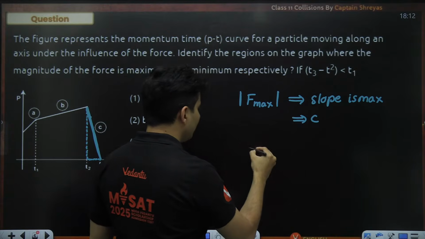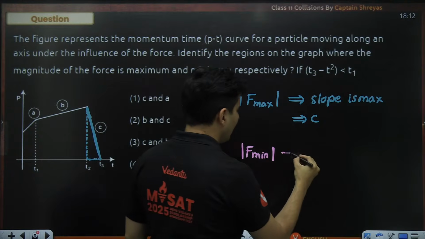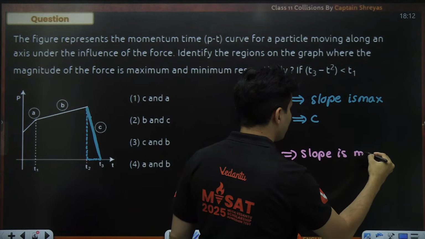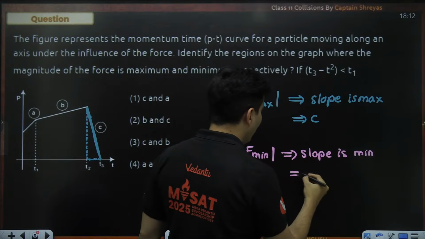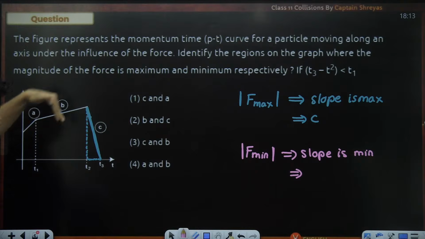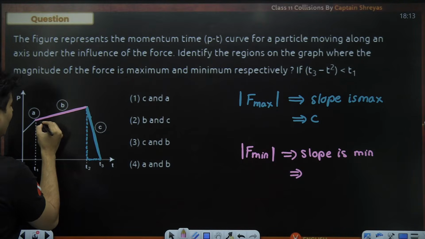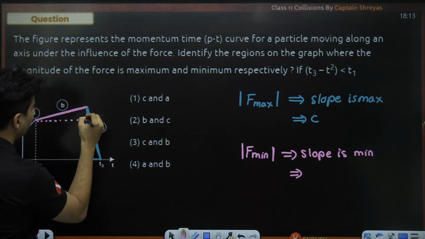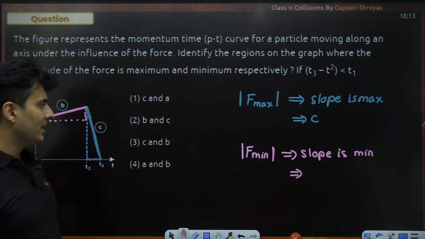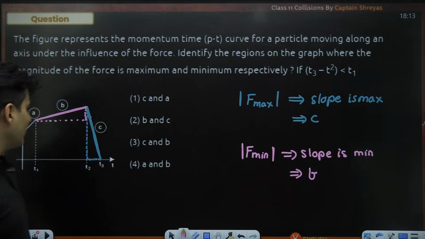If you ask me where the magnitude of the force is minimum, then it means the slope should be very small. The slope is minimum magnitude wise. Where do you think it is happening? Very slowly. No, this is more slope. This is very steep. This, I think, is a low slope because in so much time, it changed only this much. So the angle made is less, slope is less. So definitely it is in B. So maximum at C, minimum at B.